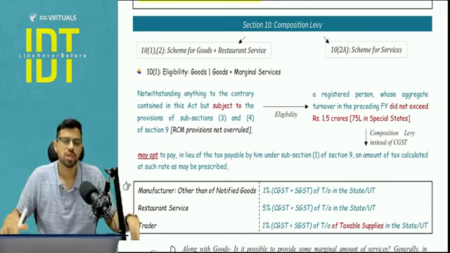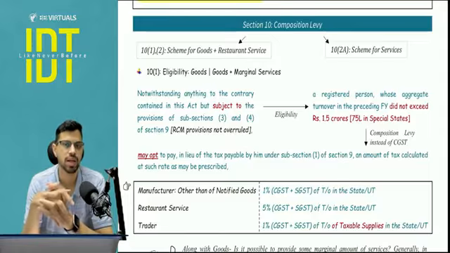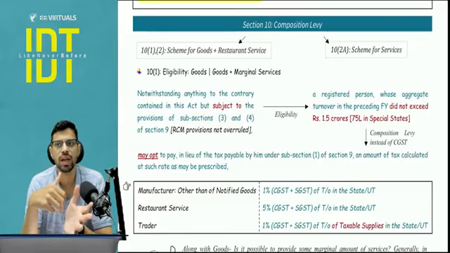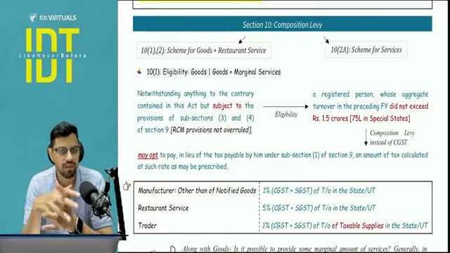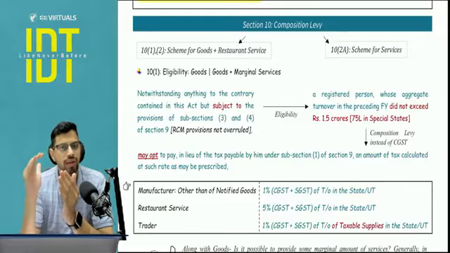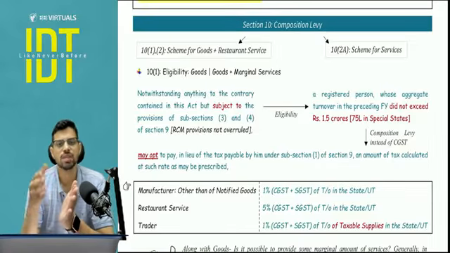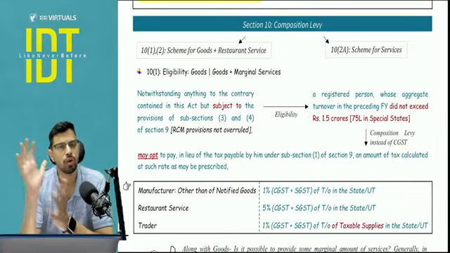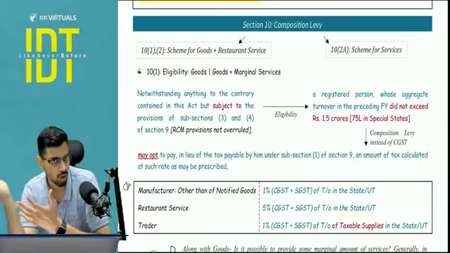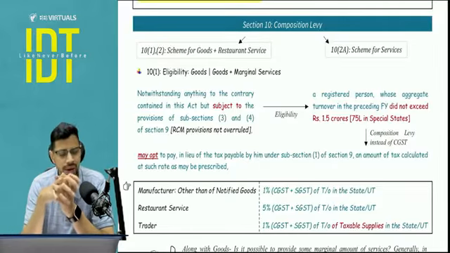Clear? Now what is composition levy? Understand that some people registered under the GST are not operating at a very big level. So I will give you a limit of the turnover, aggregate turnover. If that aggregate turnover is not crossing the threshold, then you can go under composition levy. It is basically a simplified form. You don't need to file all the returns that you have to file in the normal regular scheme. So here we will give you some benefit in the returns as well.